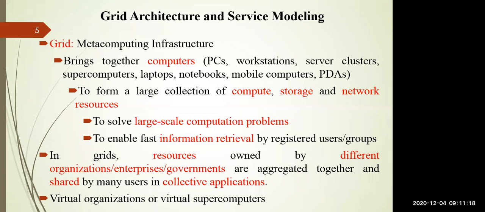So if you want to go for grid, you can get computer clusters, you can get a massively parallel processor system, that is called an MPP system, which we already discussed. So in grid, you can see who is owning these resources. These resources means these computers, that is PC, workstation, server cluster, supercomputer, laptop. Who is the owner of these things? If anybody asks, you can say these resources are owned by different organizations, or different enterprises, or different governments, or it may be an individual as well, like us. We can also contribute our computer resources to the grid.